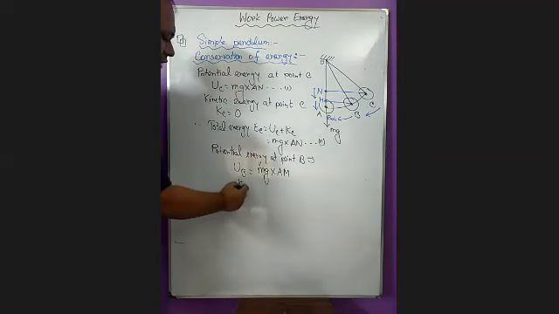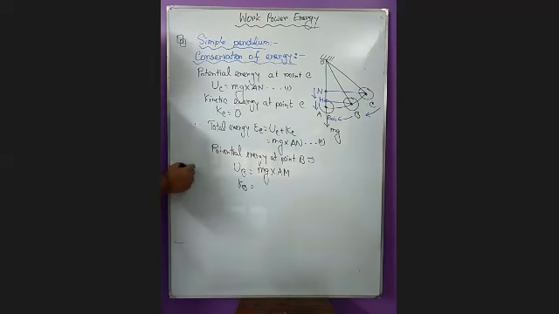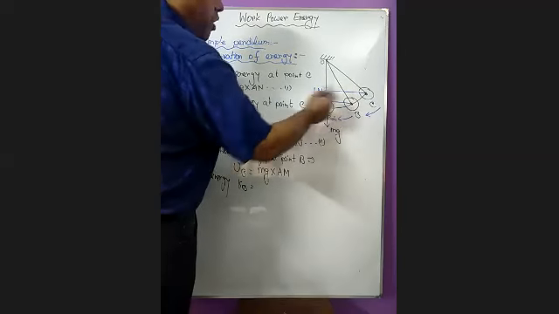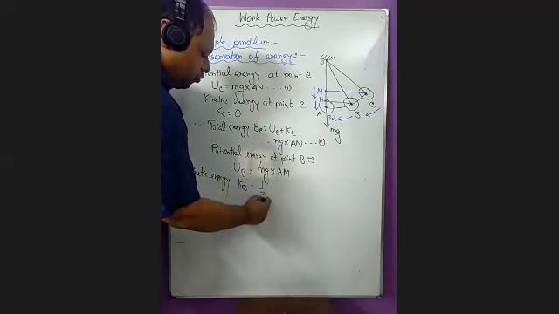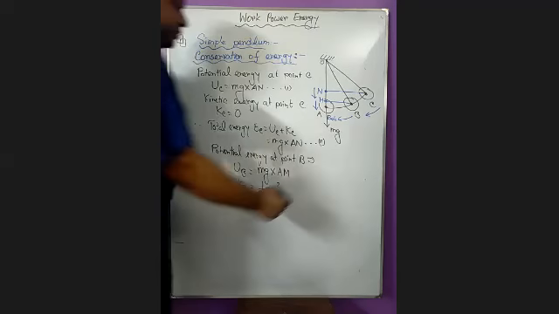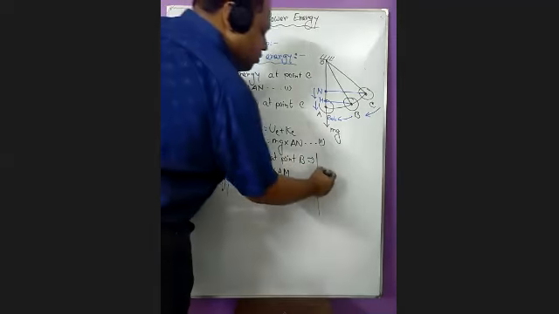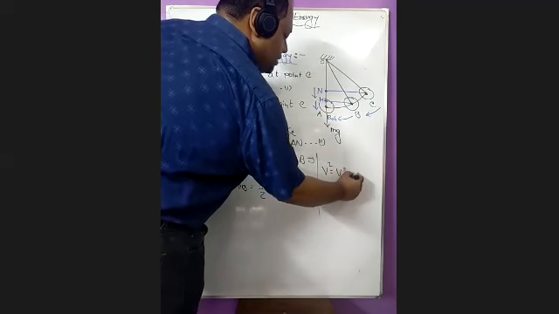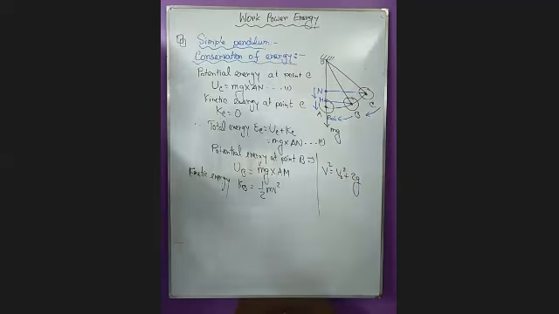But what will be the kinetic energy at point B? There will be some kinetic energy at point B also. And we know just one equation of kinetic energy, and that is half mv square. There will be no other equation. So we can write KB as half mv square. Now we know that V square is V naught square plus 2gh, where h is the height.